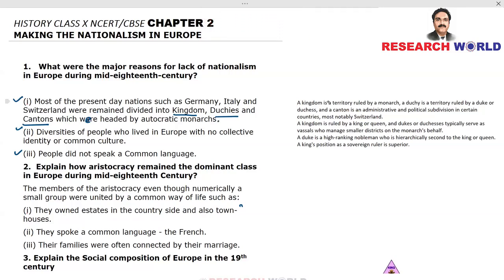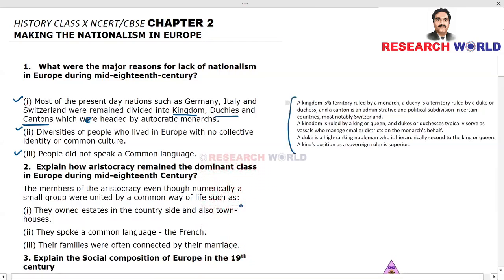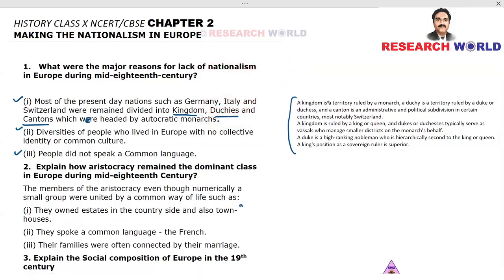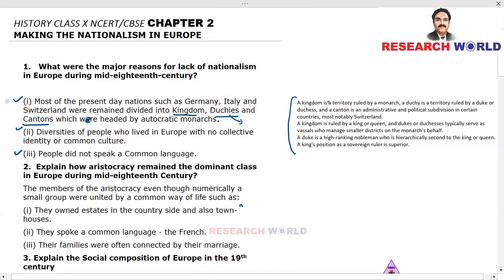All right. So we have got 3 terms, kingdom, duchies and cantons. What are they? Kingdom is a territory ruled by a monarch. So we know that there's a centralized, autocratic system. Duchies come under a kingdom, which are kind of vassals. Vassals means subordinates.